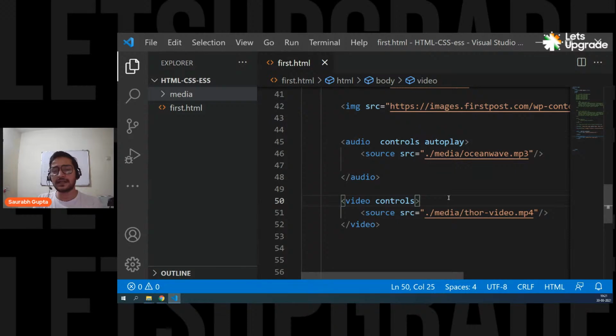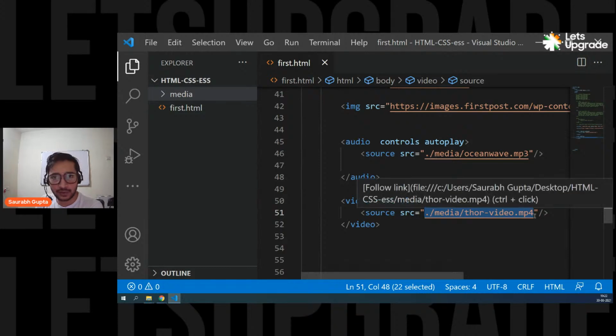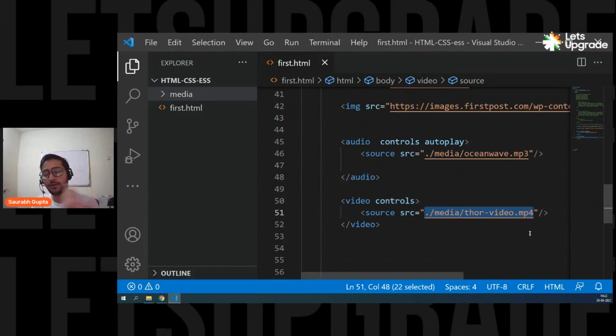And someone was asking to explain the video tag again. It's simple. Video tag is a tag used to display videos on the web page. Inside the video tag you put a source with a src attribute in which you simply put the video source that you want to display. It can be a downloaded file or an online video link, and you need the controls attribute just to see the controls of play and pause and everything. And that's how it works. Simple. That's how you put video in a nutshell.